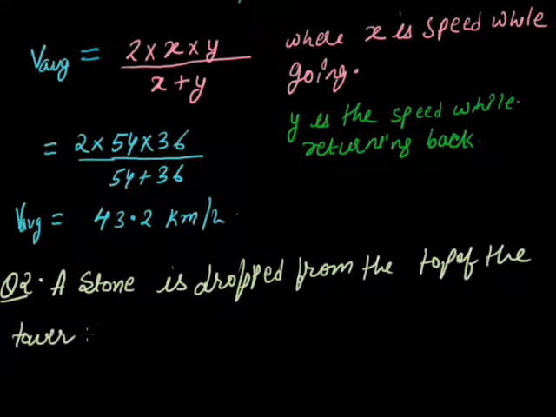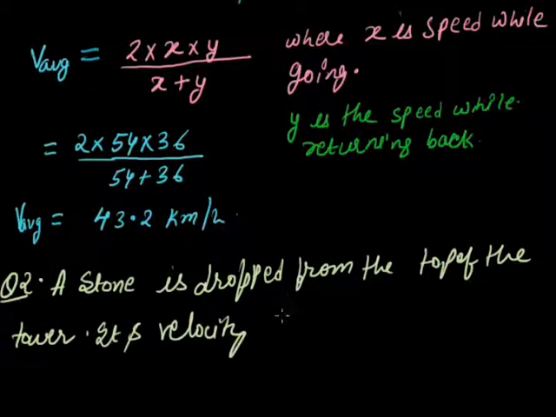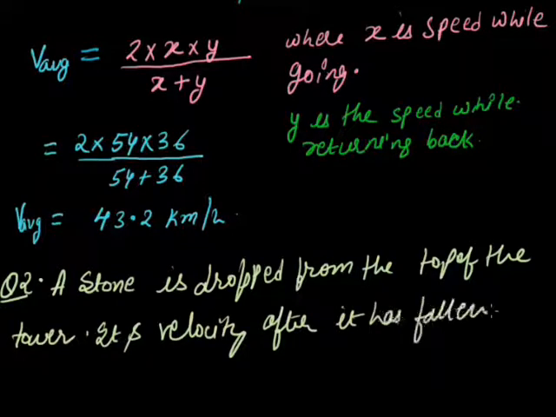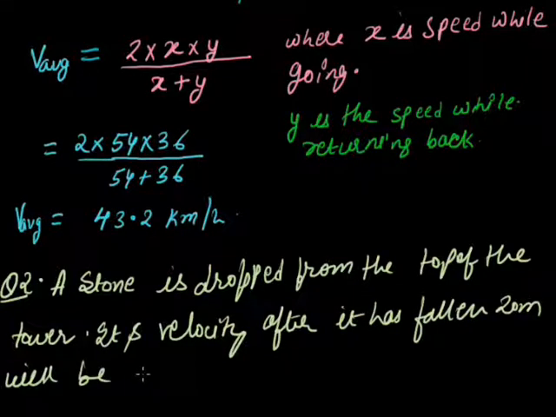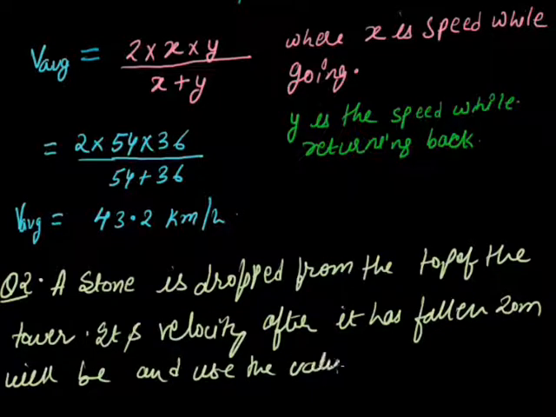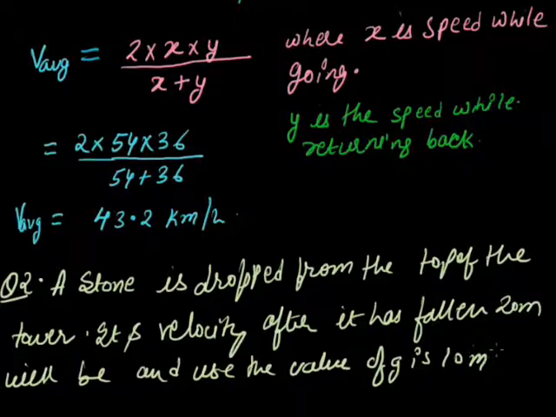Its velocity after it has fallen 20 meter will be, and use the value of g as 10 meter per second square.